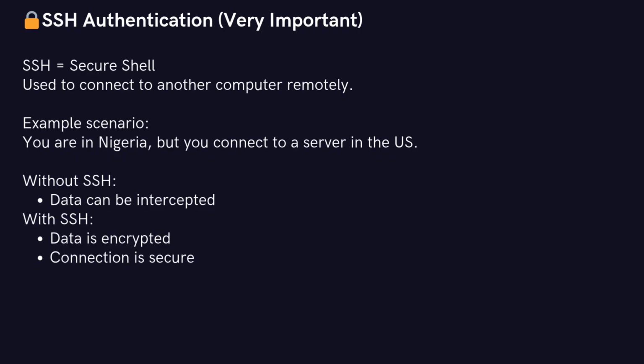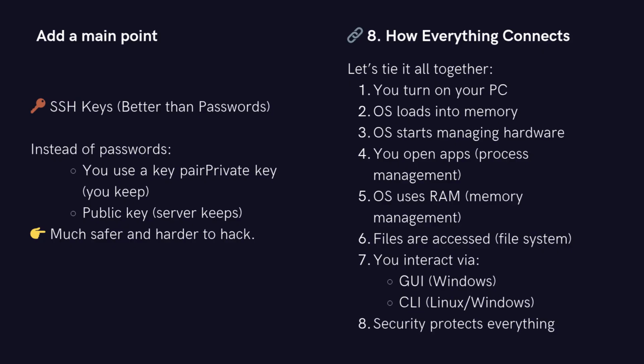Now, let's quickly bring everything together. An operating system is what starts your computer, runs your applications, organizes your files, controls your hardware, and helps keep everything secure. If you're just starting out, here's a simple way to learn step by step.